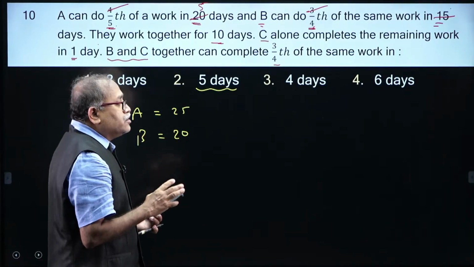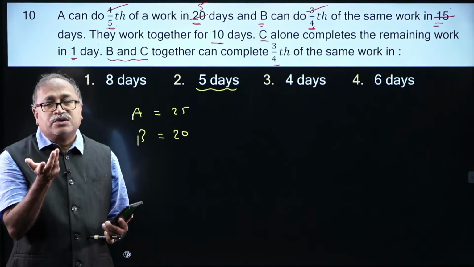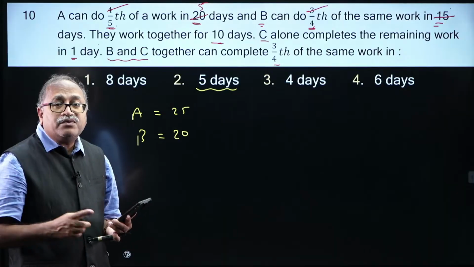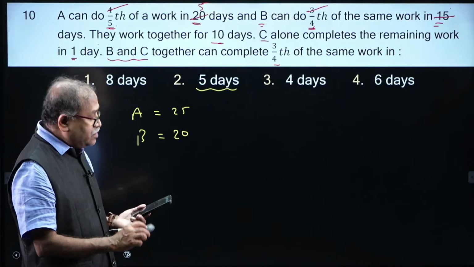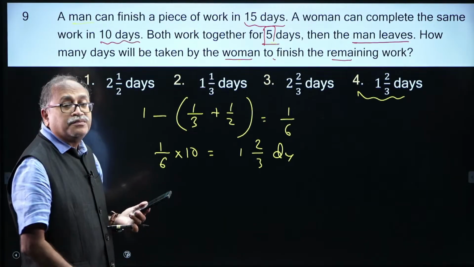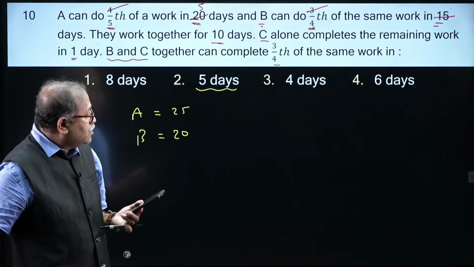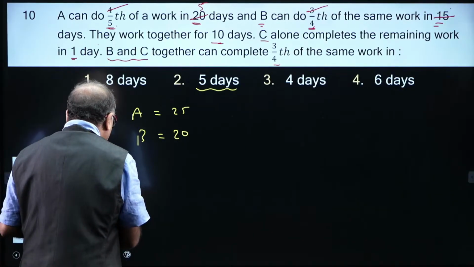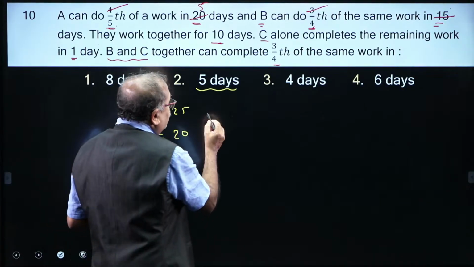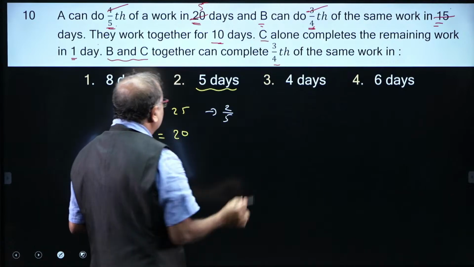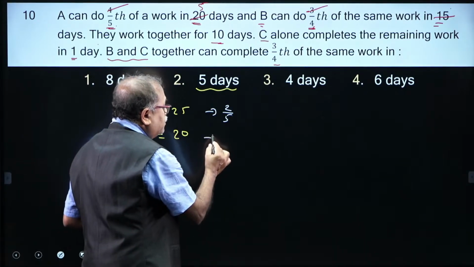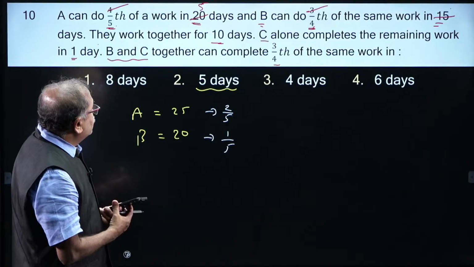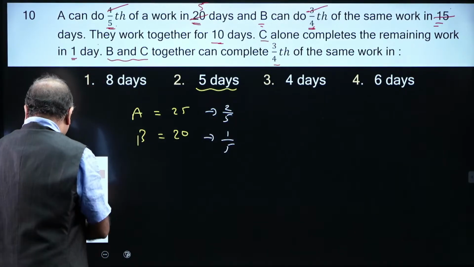So what you can do is there are two methods. You can go with the LCM method or you can go with the other method too, the way I did in the previous question. Let us come to this method. They together worked for 10 days, then 10 by 25, which is 2/5 of the work, is done by A. 10 by 20, so 1/2 of the work is done by B.